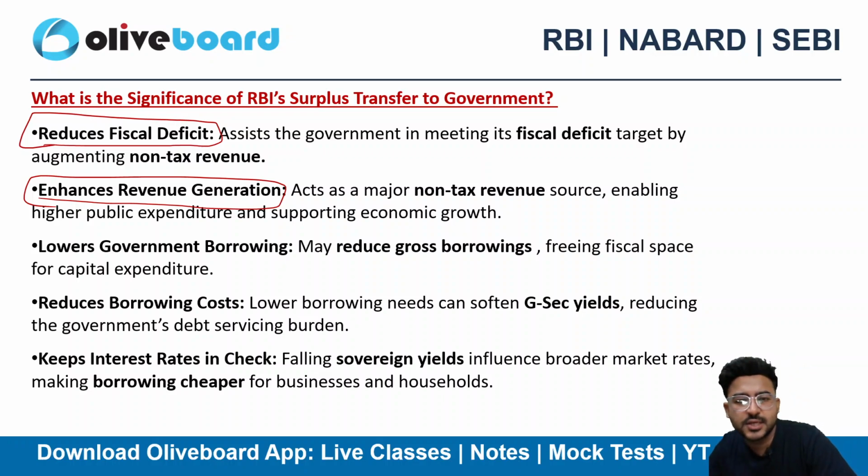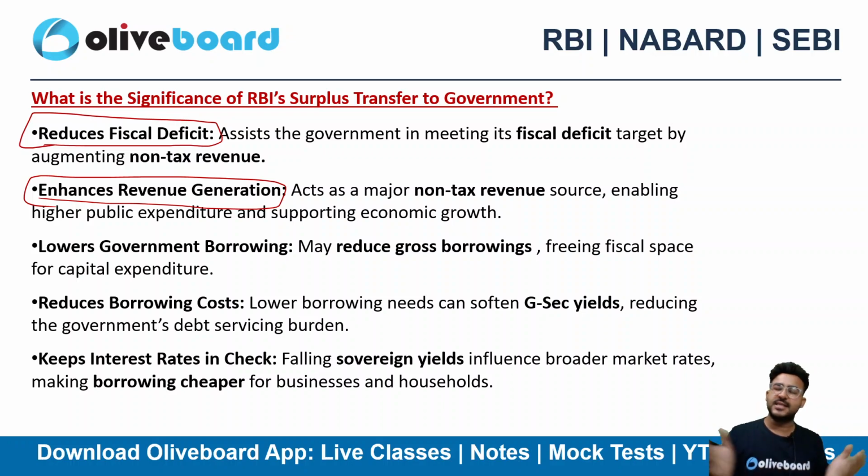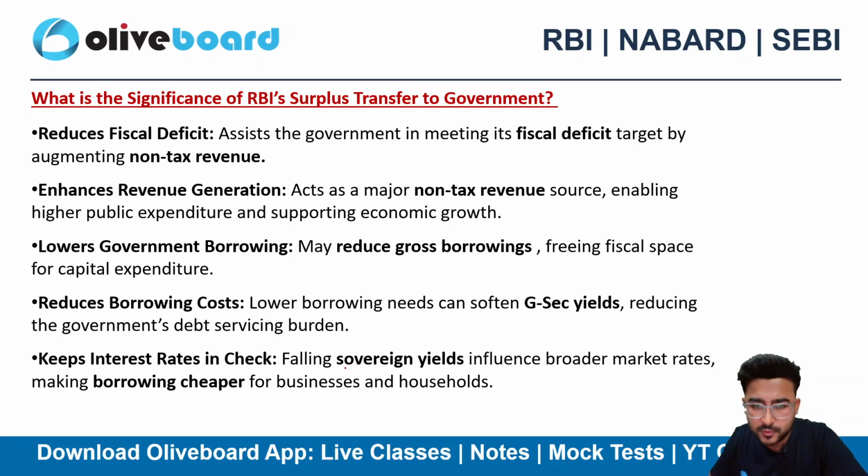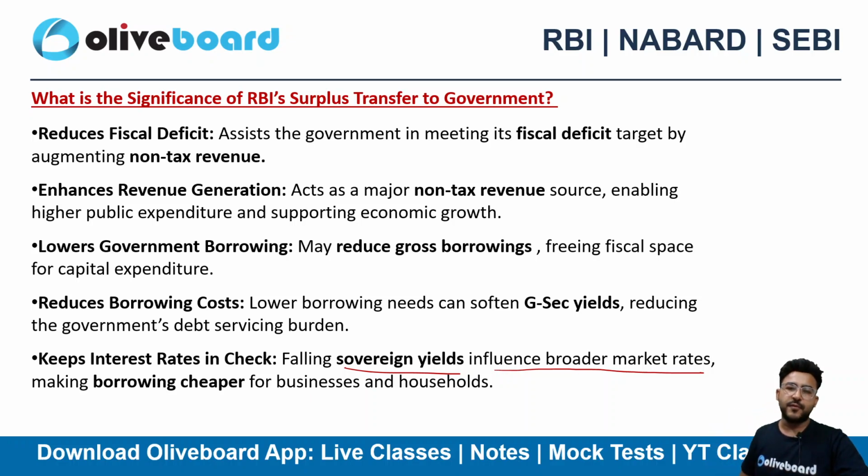Next, it lowers the government borrowing. Obviously the government has to borrow a lot of funds. However, if they are receiving such a big amount of surplus from RBI, that reduces the additional borrowing load and reduces the borrowing cost. If they borrow a lower amount of money, definitely the interest they will be paying is much lower. It keeps the interest rate in check, and a falling sovereign yield influences the broad market rates, making borrowing cheaper for businesses as well as for households. So these are the significance of RBI's transfer to the government of India. That's how the government of India is using this surplus, right?